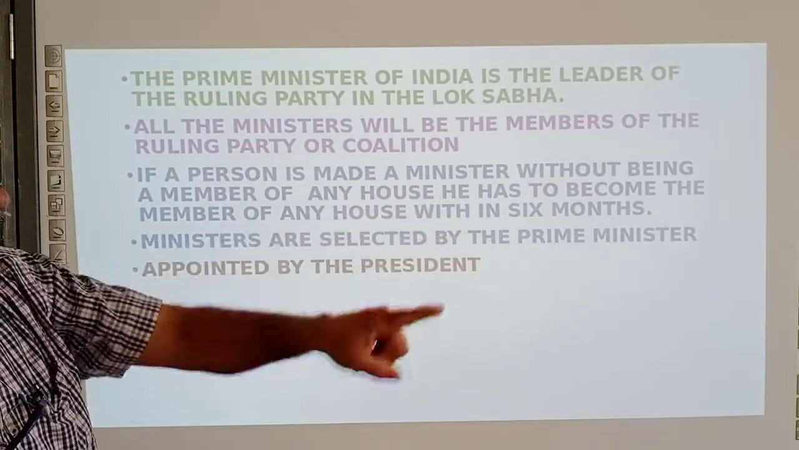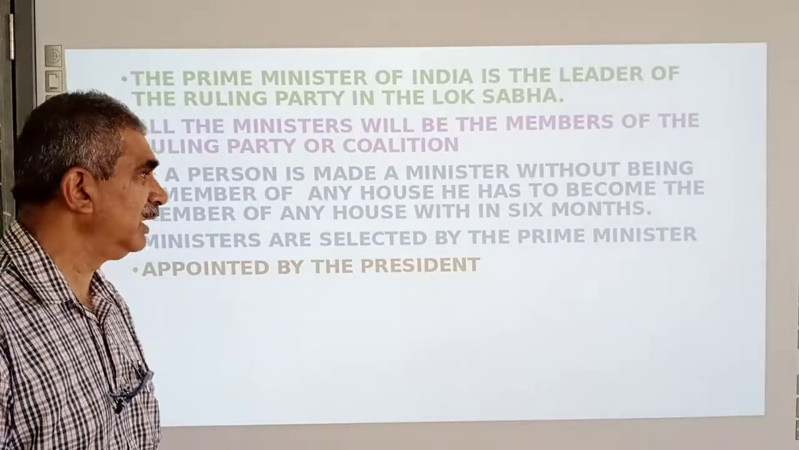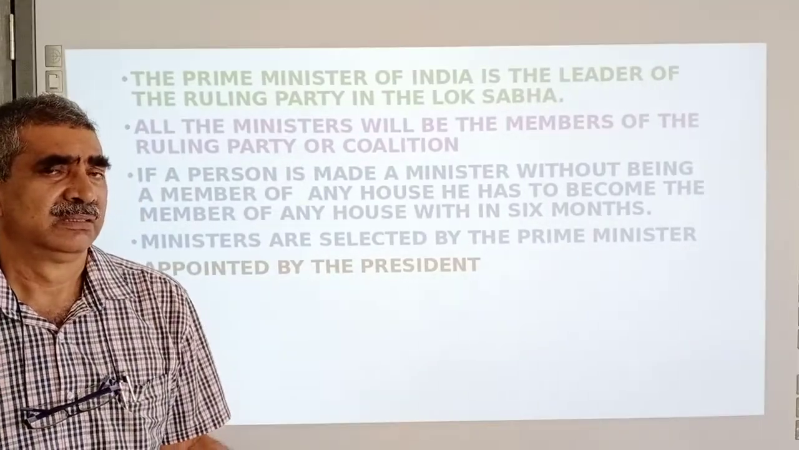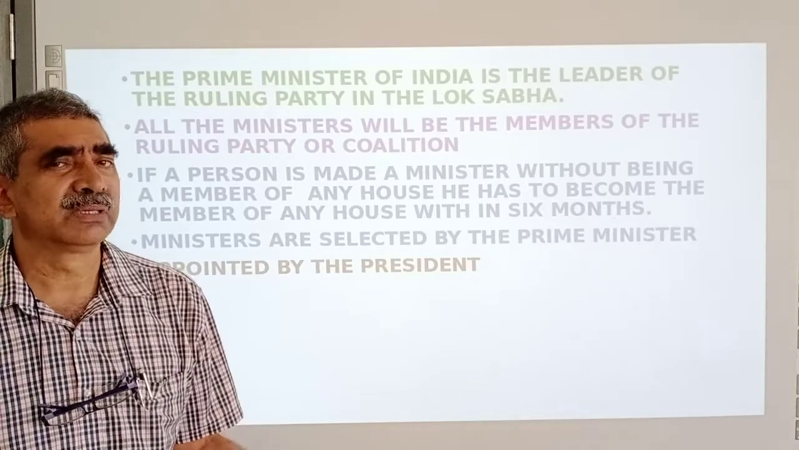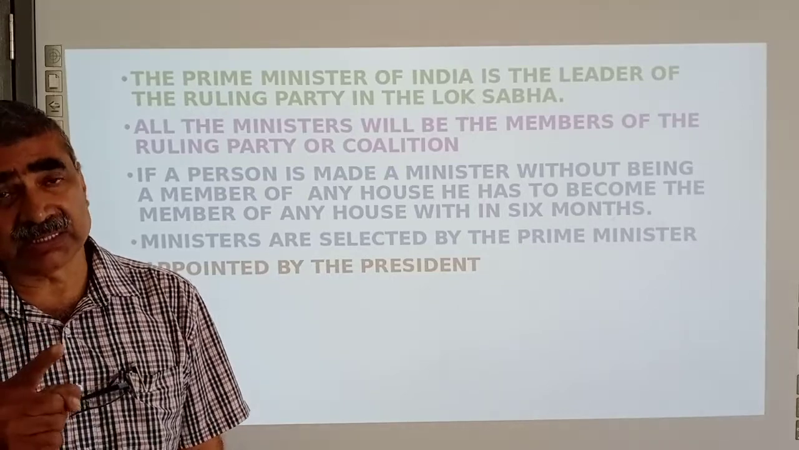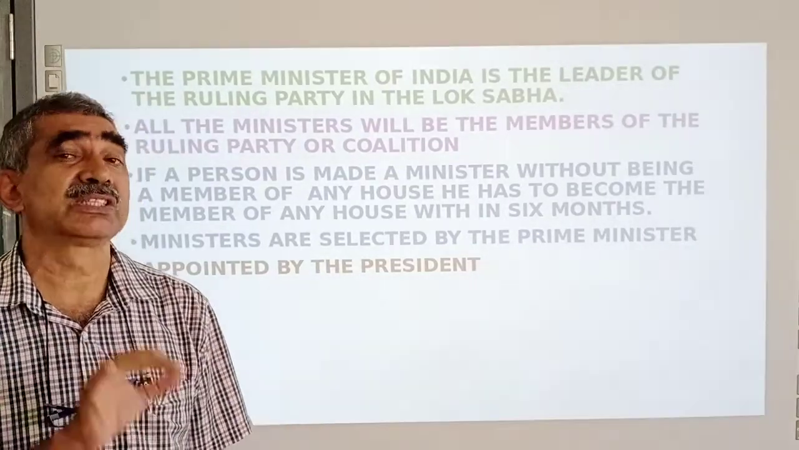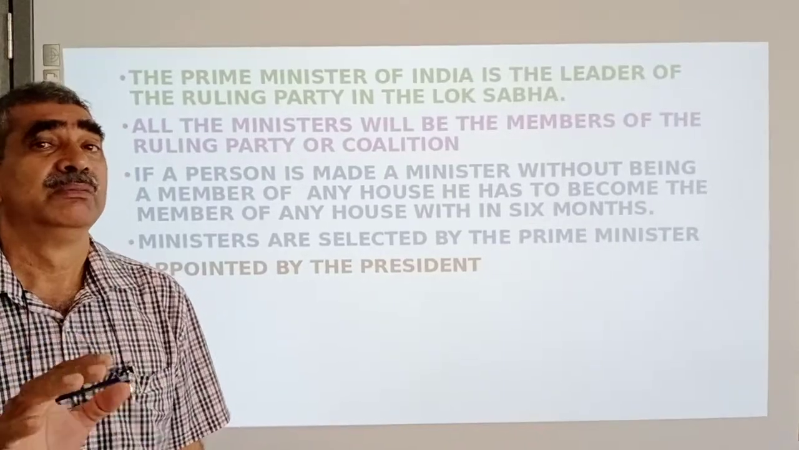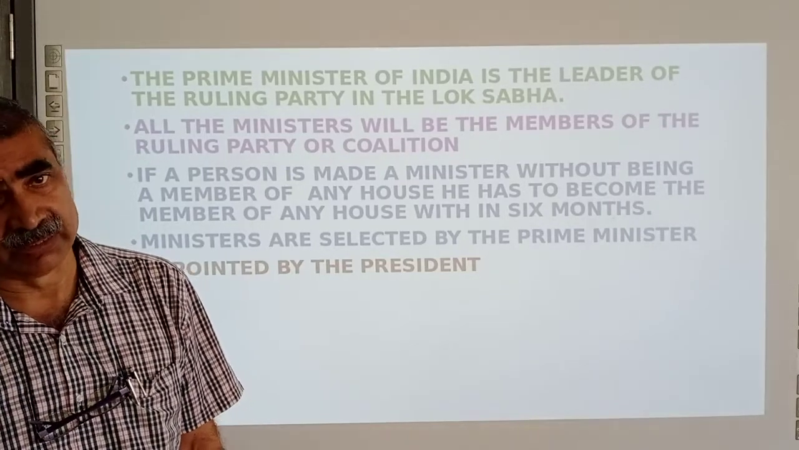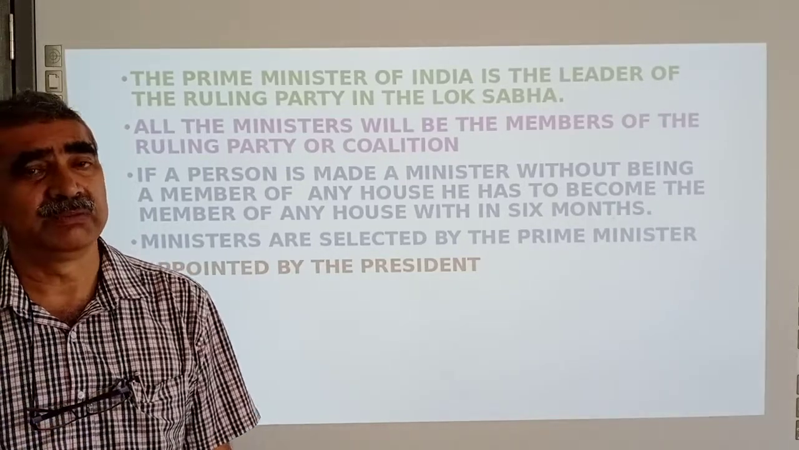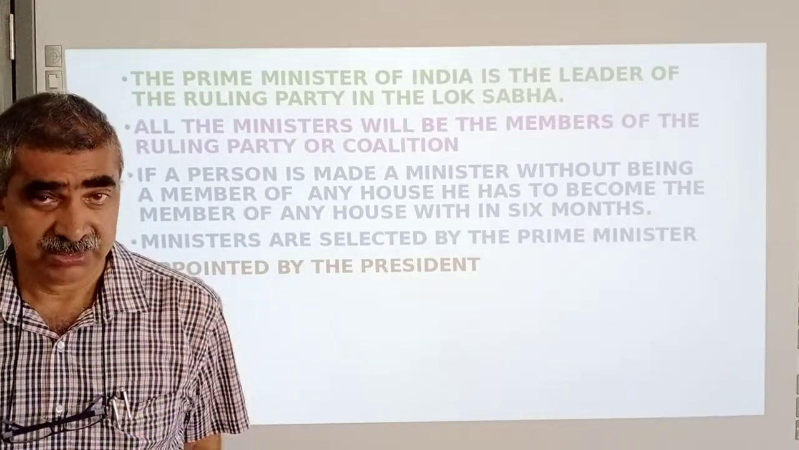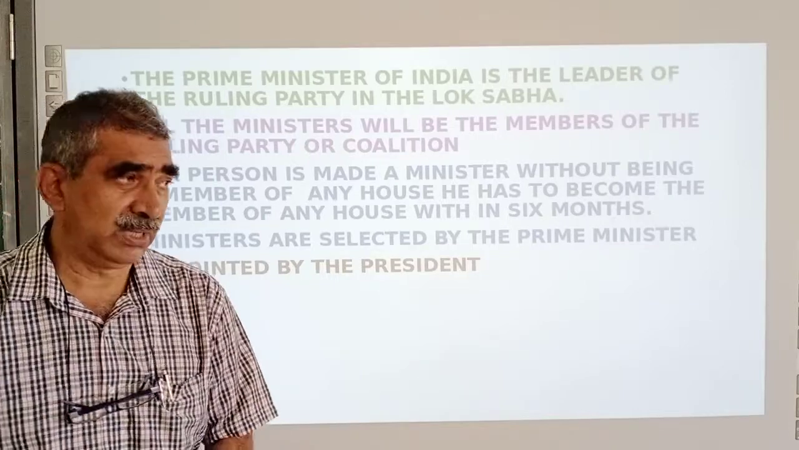If a person is made a minister without being a member of any house, he has to become a member of any house within 6 months. Any citizen above the age of 25 can become a minister. But within 6 months, he has to become a member of Lok Sabha if he is below 30 years. Above 30 years, Rajya Sabha also is possible. So a 6-month validity time is there. Without being a member of any house, he can become the Prime Minister or any minister. That permission is there.